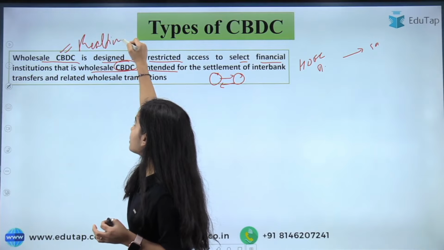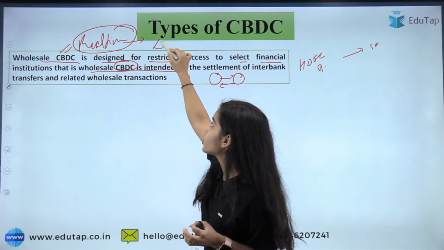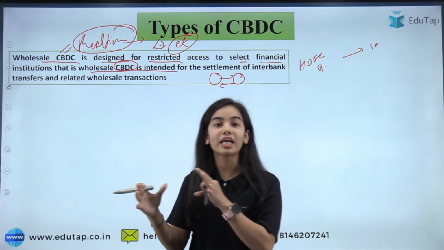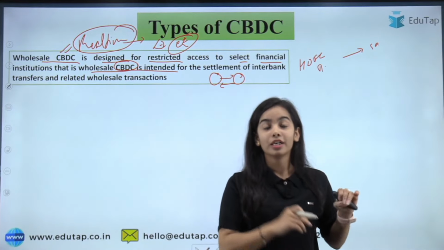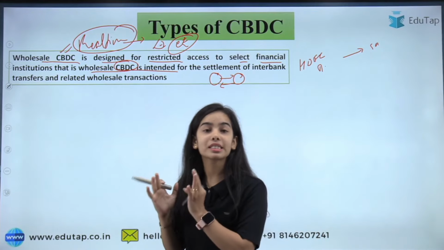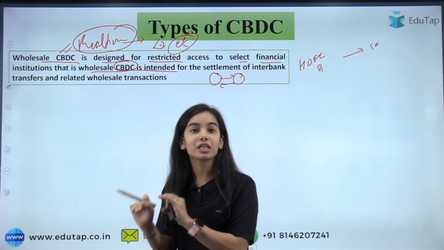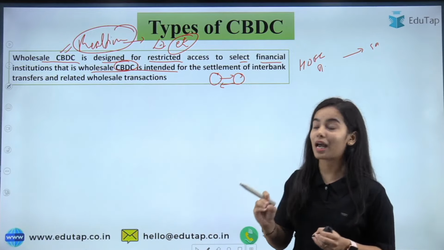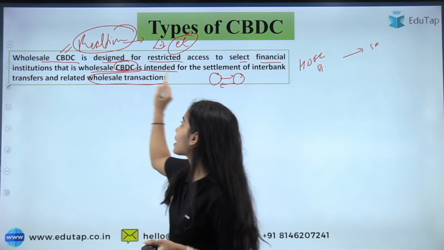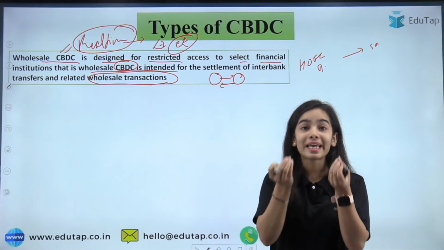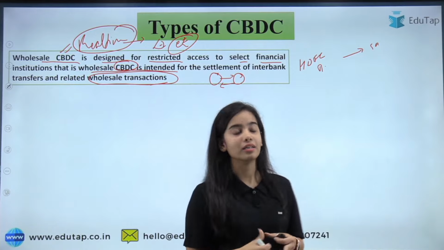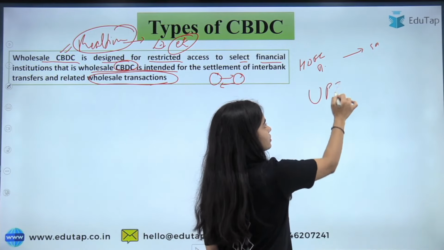In real time, payments can be sent through the digital rupee. So the banks will not have to send cash to the other bank. They can simply sit at their place and send the money in digital format. So you can understand how efficient it can be. Related wholesale transactions can be done in seconds. Now you will say that UPI was there for that, na? Why is UPI there?